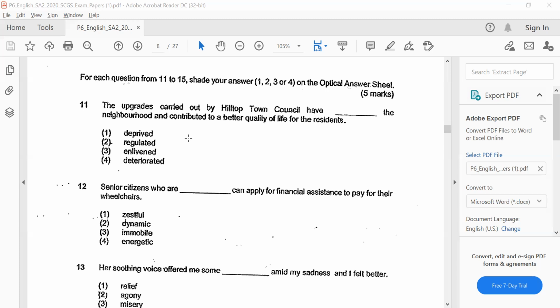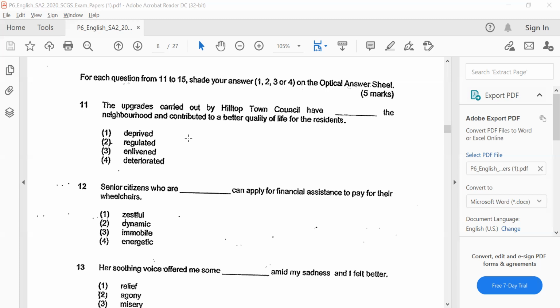Deprived. So what does deprived mean? How is it used? For instance, I was deprived of food for a number of days. I was not allowed access to something. That is what deprived actually means. So that is a negative word, right? The meaning behind it is negative, and hence you can eliminate this option.